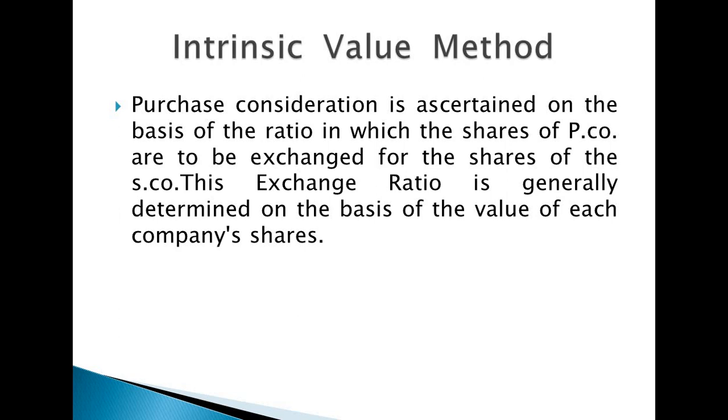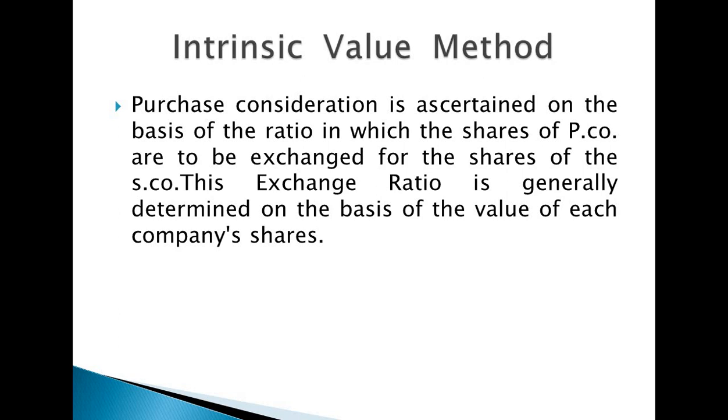The intrinsic value method is otherwise called the exchange value method or the share exchange method. Under this method, purchase consideration is assigned on the basis of exchange ratio. For example, the purchasing company is ready to take one share from the selling company, and then they are ready to give 2 shares.